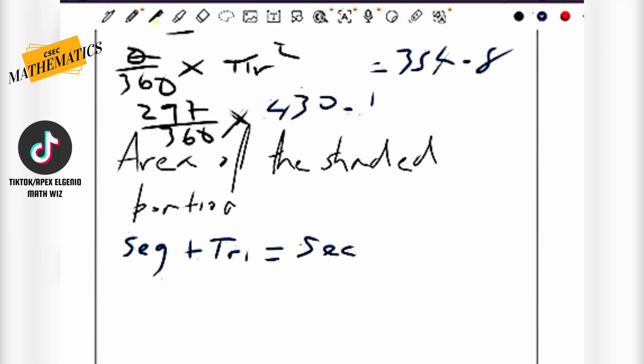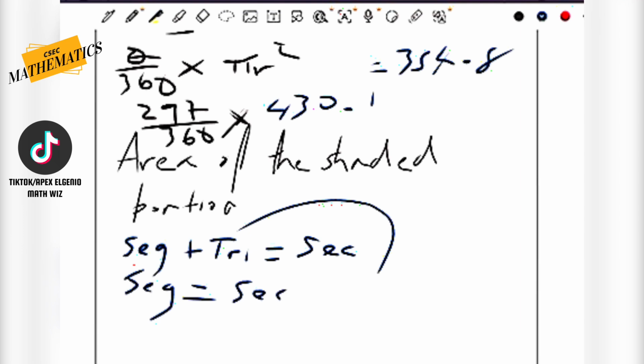Now, we are looking for the segment. And because the triangle is connected to the seg, we can just subtract. So it's going to be the sec minus the tri. Didn't realize, guys, that I just used a very simple algebraic approach to deriving a formula for the segment. I hope you guys saw that.